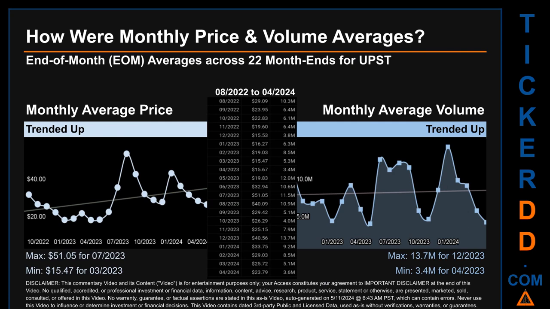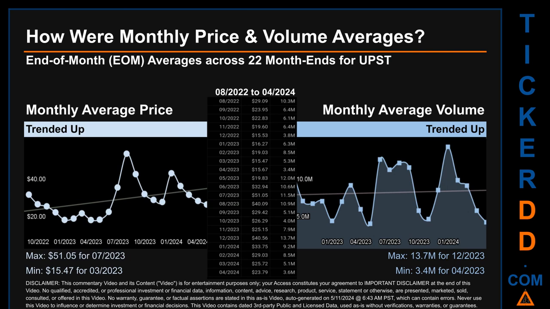How were price and volume averages for UPST? Across 448 trading days, there were a total of 22 month ends, of which monthly averages for daily price and volume were calculated. Overall, monthly price average trended up while monthly volume average trended up.